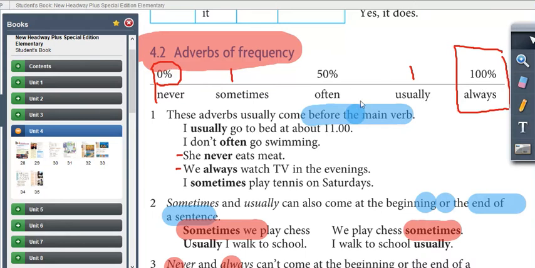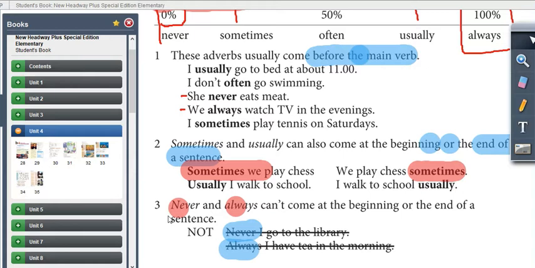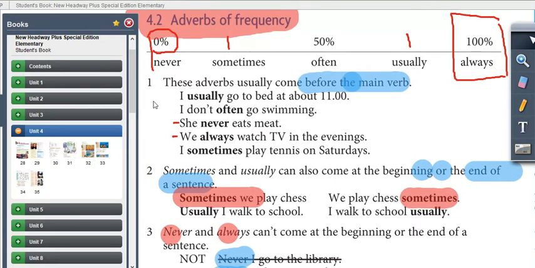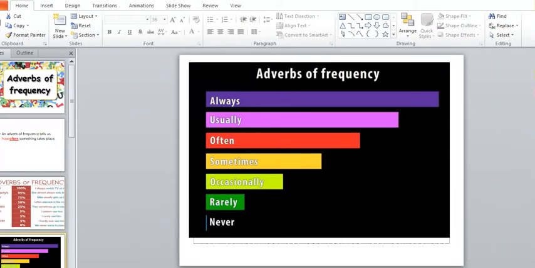They help us understand. The next thing we need to understand is how we use them in sentences, the position of adverbs in the sentences. Here we have a number of rules, 1, 2, and 3. I'm going to help you understand that. Most of the time, it says, these adverbs come before the main verb. Let me go to the slide. Before the main verb, how does it come?